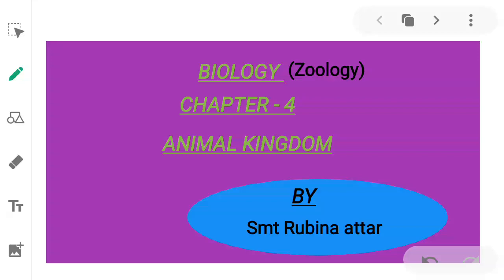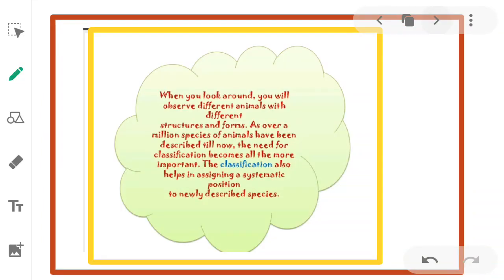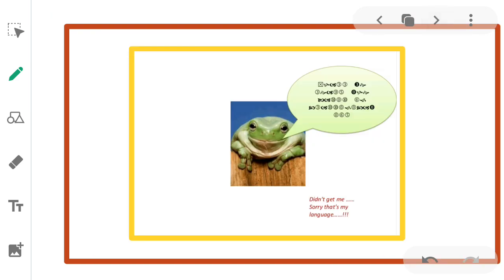So today we'll study chapter 4, Animal Kingdom, in Biology. When you look around, you will observe different animals with different structures and forms. As over 1 million species of animals have been described till now, the need for classification becomes more important. The classification helps in assigning a systematic position to newly described species.